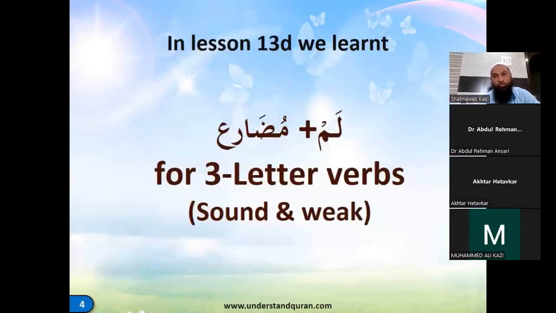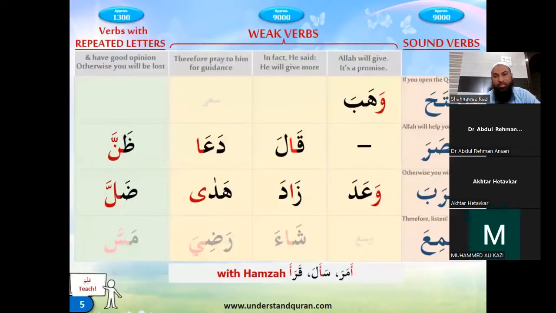So we already learned before that lam plus mudare for the 3-letter words, and these are the weak words: wahaba, wa'ada, qala, zada, da'ahada, dhanna, and walla. And the sound words are fataha, nasara, daraba, sami'a. We had also covered karuma, which is not there in this list, but karuma is what basura is in that pattern, right? And hamzated ones are amara, sa'ala, and qara'a.